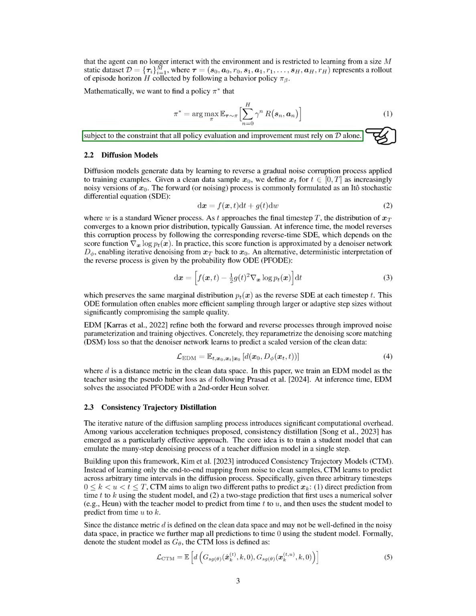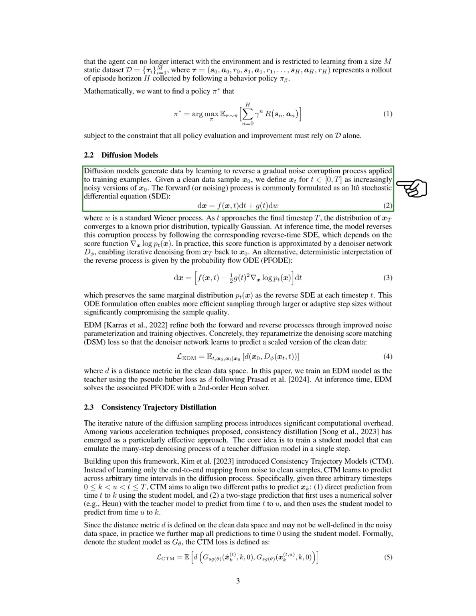Section: Diffusion Models. In this section, we discuss diffusion models, which create data by learning to reverse a gradual process of adding noise to training examples. Starting with a clean data sample, we define increasingly noisy versions of it over time. The process of adding noise is often described using a stochastic differential equation, where a standard Wiener process is involved. As we approach the final time step, the distribution of the noisy data aligns with a known prior distribution, usually Gaussian. During inference, we reverse this noise process by following a corresponding reverse time equation that relies on a score